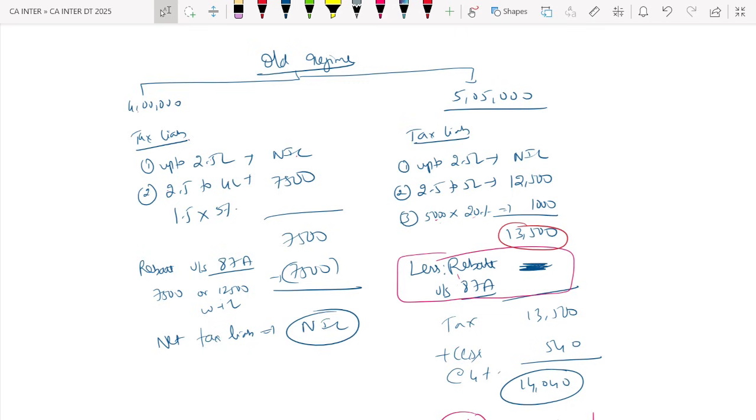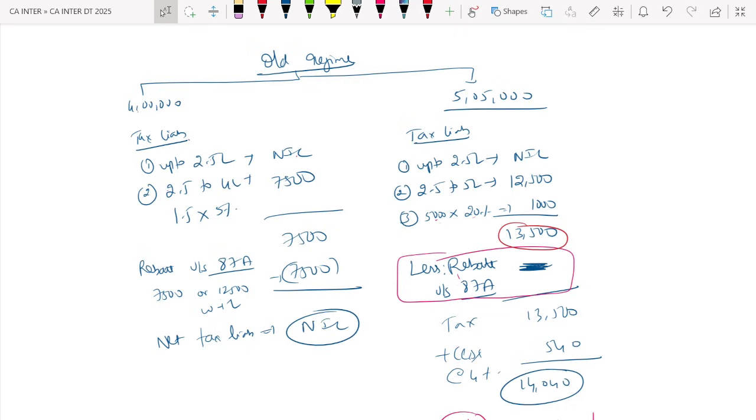On the other hand, if my income is 5 lakh 5,000 rupees, up to 2.5 lakh, nil. 2.5 lakh to 5 lakh, 12,500. And 5,000 extra. For 5,000 extra, I am paying 20%, 1,000. Total is what? 13,500. Less rebate under section 87A.